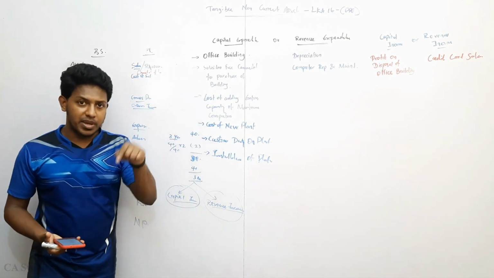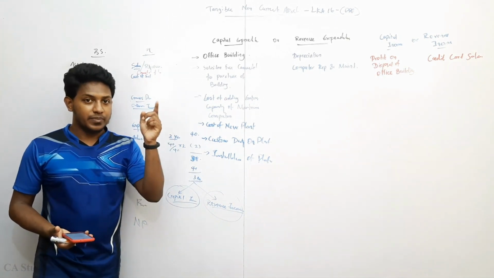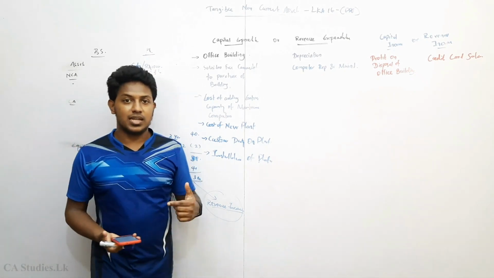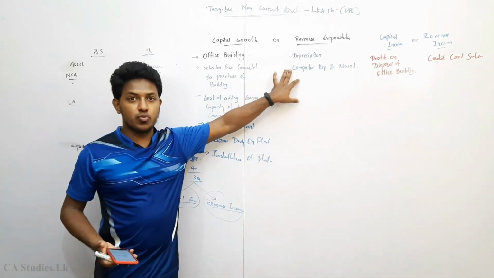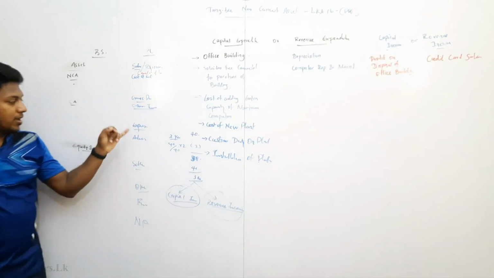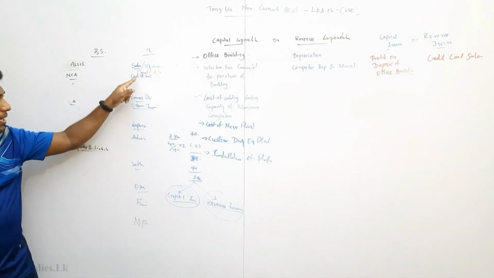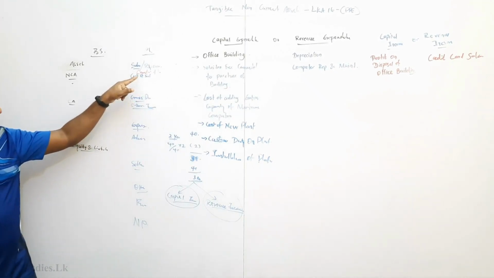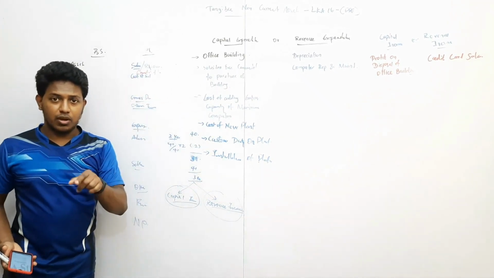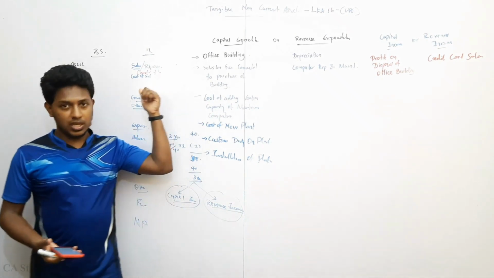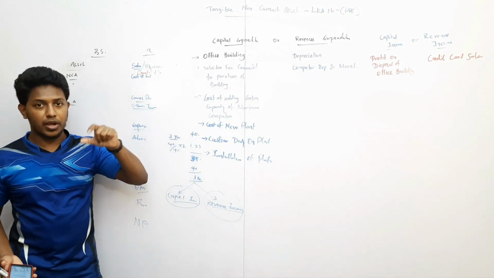When operating the plant, that person will be labor or staff. So that should come under administrative cost or under cost of sale, right? If it is the machine operator's labor cost, direct labor, we can charge it to cost of sale, product cost.